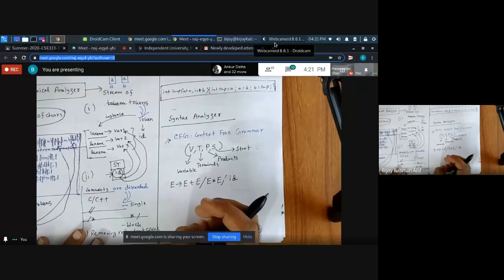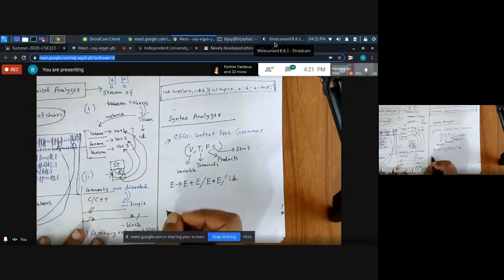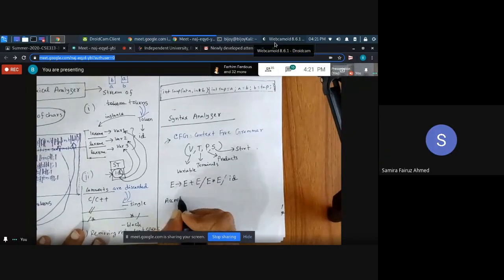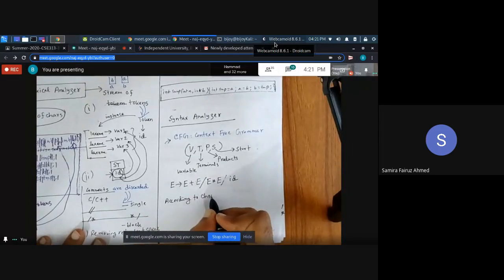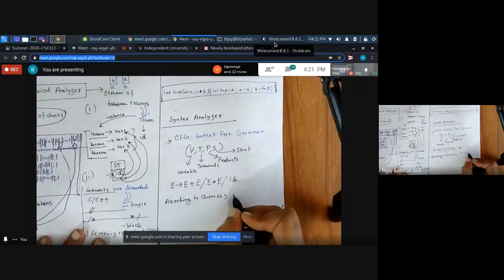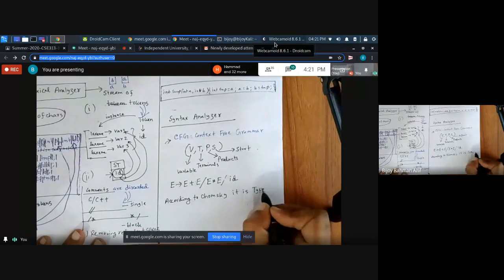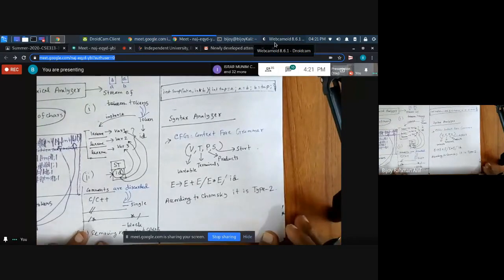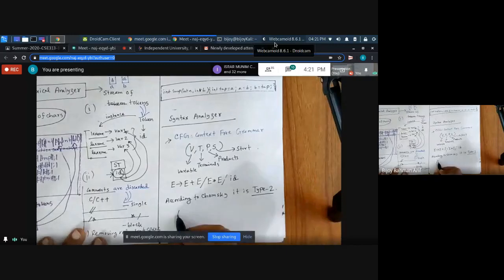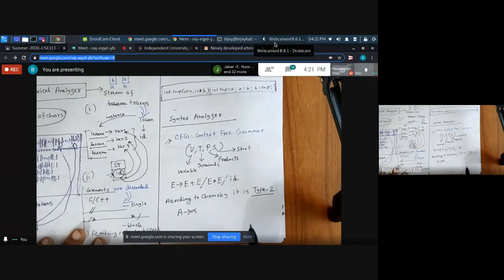How can we define type 2 grammar? Type 2 grammar is nothing but A derives alpha. So what is A?